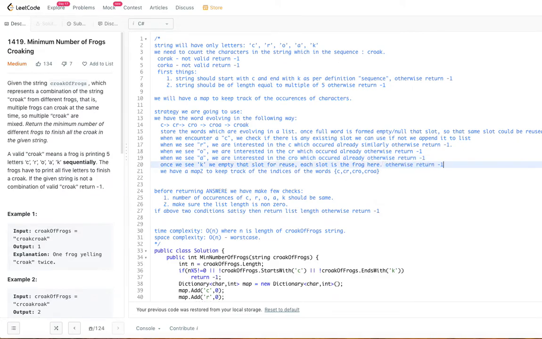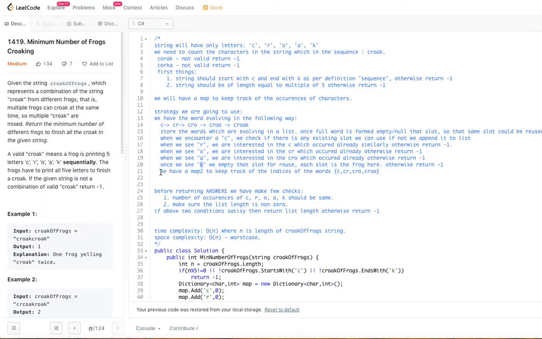So return -1 if you encounter R but you don't find C, if you encounter O, you don't find CR. If you encounter A, you don't find CRO. If you encounter K, you should have a CROA somewhere. Otherwise, you are going to return -1. So before you see K, there should already be a CROA found before that. Otherwise, you return -1 because you got an invalid string, right?